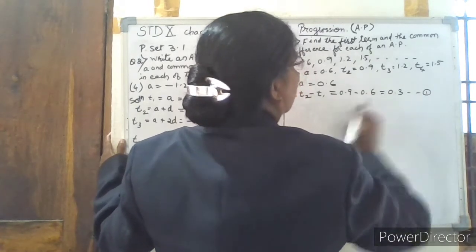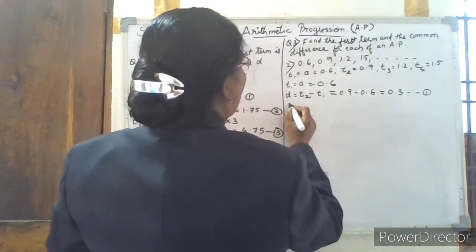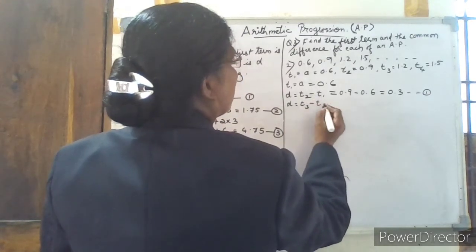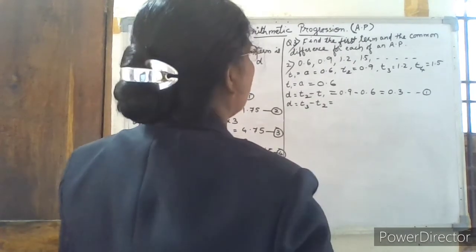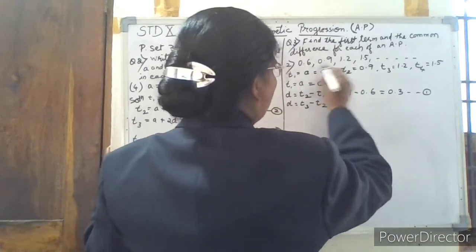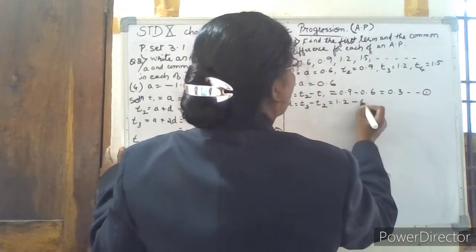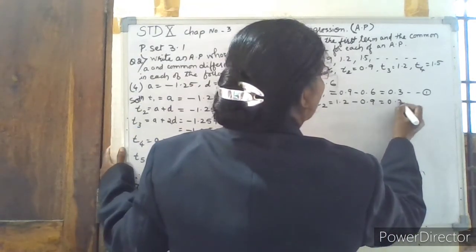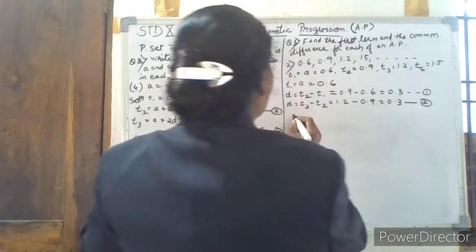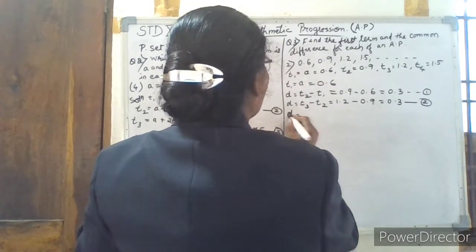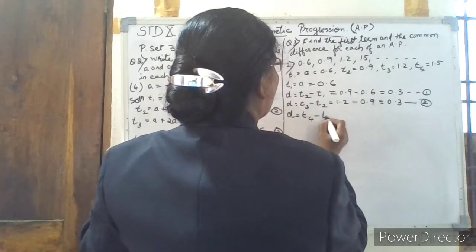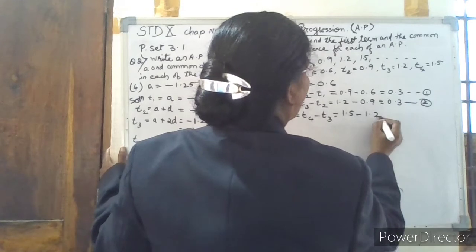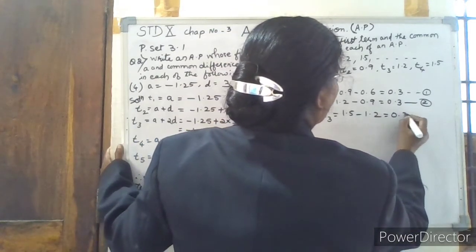Then the common difference is the third term minus the second term, that is 1.2 minus 0.9. So it is 0.3 again. Then again the common difference is the fourth term minus the third term. The fourth term is 1.5 minus 1.2. Again we get the common difference as 0.3. That is the third point.